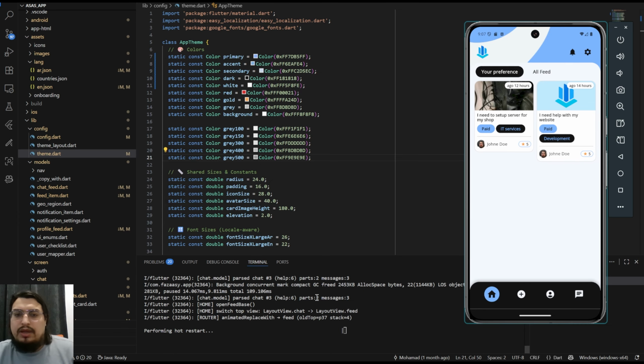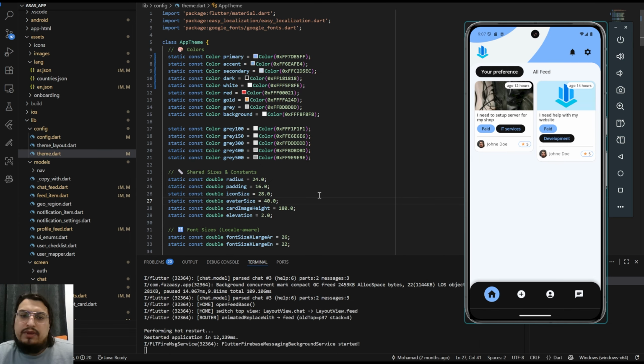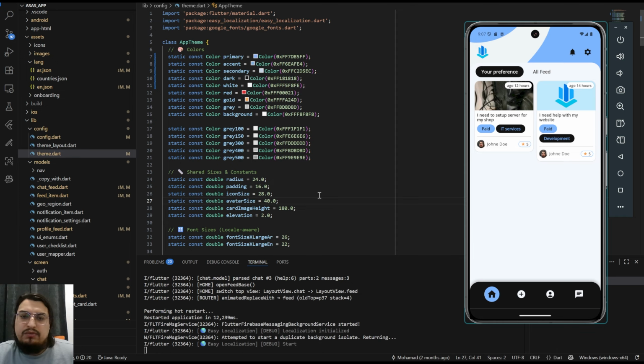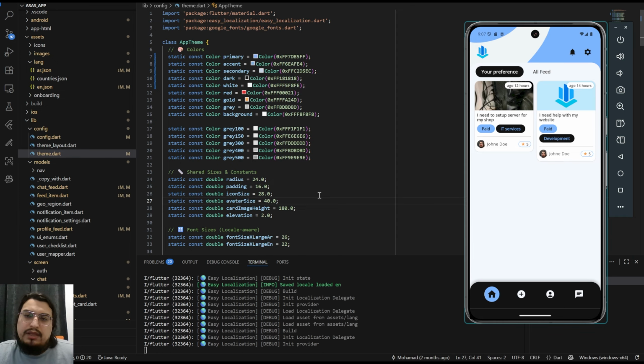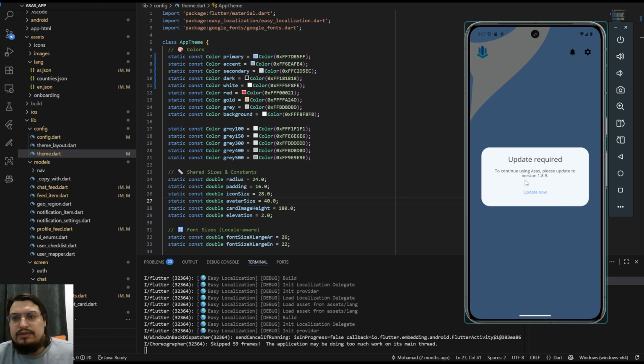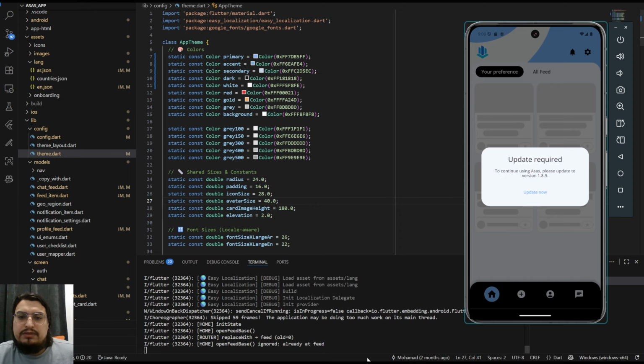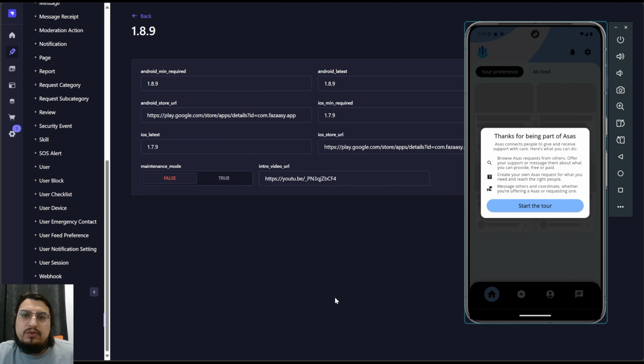So when the user closes the app and reopens it, because I'm running it currently, I will have to refresh it. The app could be constantly checking if there's an update, but that would just stress it out for no reason. So for any update, you close the app and reopen it, and here you can see now it says update required, which means you need to go to the App Store and update, which is the main part. So the user can't access it anymore until they do this update.